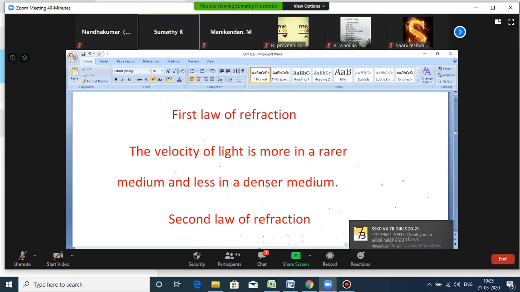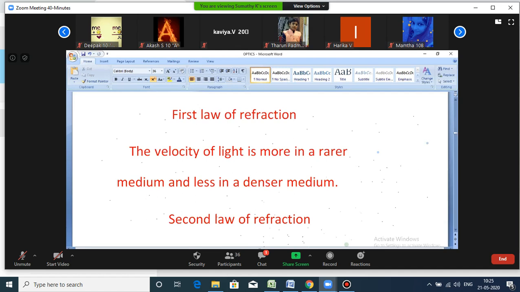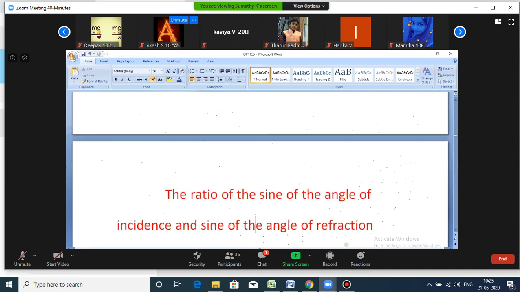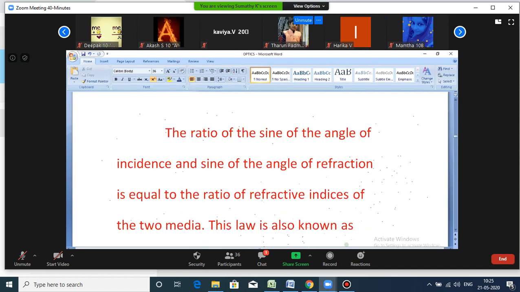This is the first law. The velocity of light is more in the rarer medium, less in the denser medium. Understand? Next, second law. What is that? The ratio of the sine of the angle of incidence and the sine of the angle of refraction is equal to the ratio of the refractive indices of the two media.